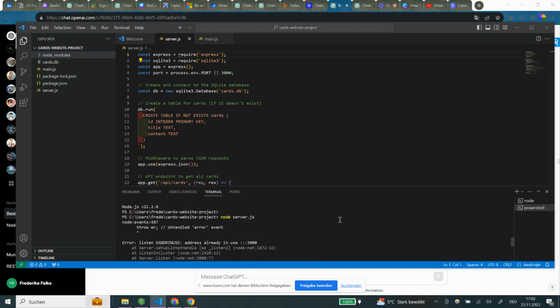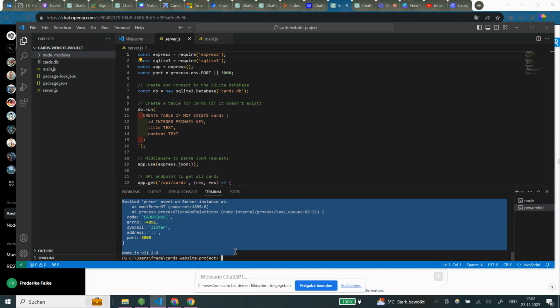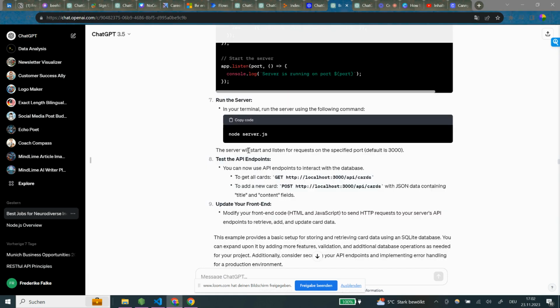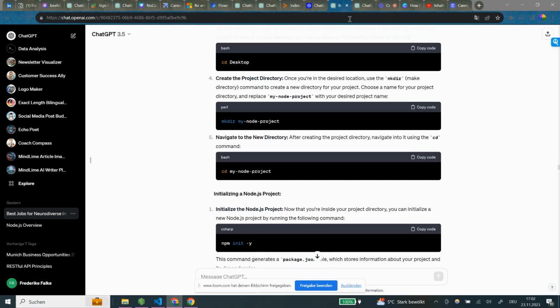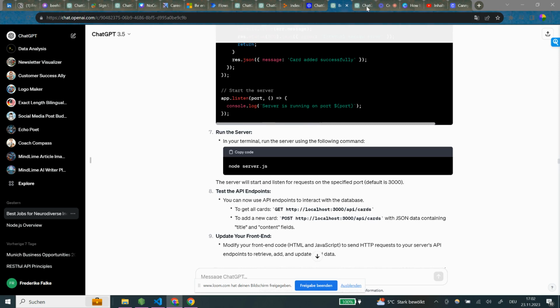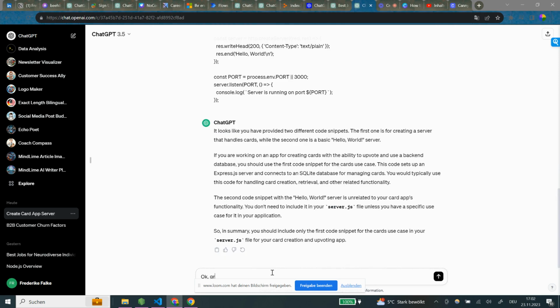So now what happens? Okay. Node events, error 497, address already in use. Okay, we just put this all in here and say, let's see. No, that's not what we want. That's like the second piece. So we say now, okay, great. I inputted the code and get this as a result.